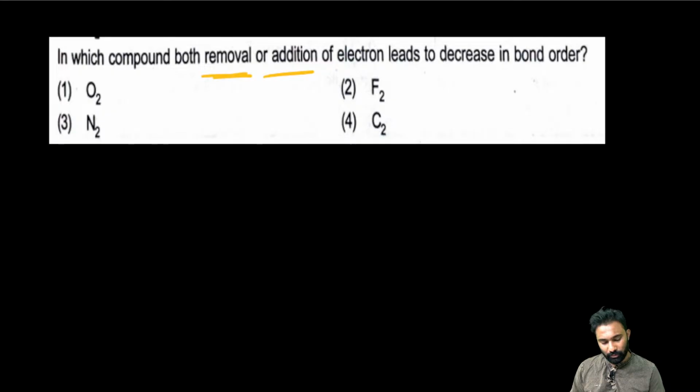I gave a very beautiful trick for you to identify the bond order, my dear friends.